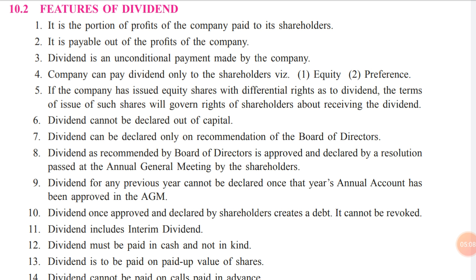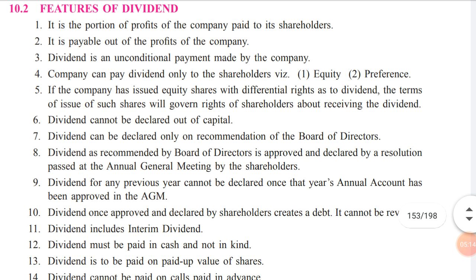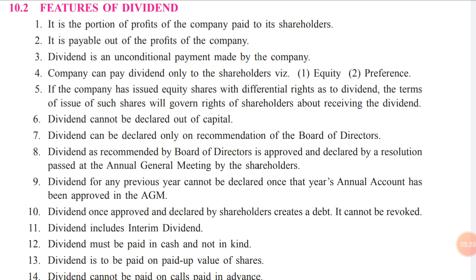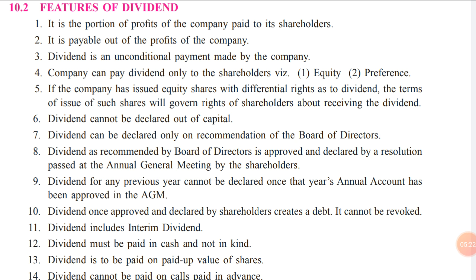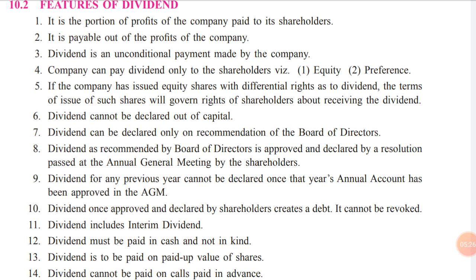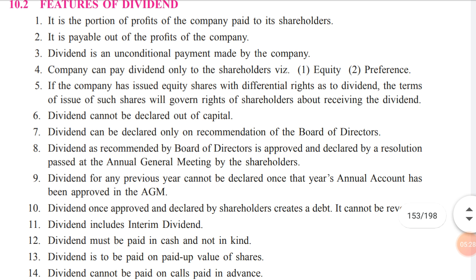So we have seen the second point, it is payable only out of the profit of the company, and here it says, 6th point, dividend cannot be declared out of the capital. So we can say that shareholders will get the dividend only out of the profit of the company.